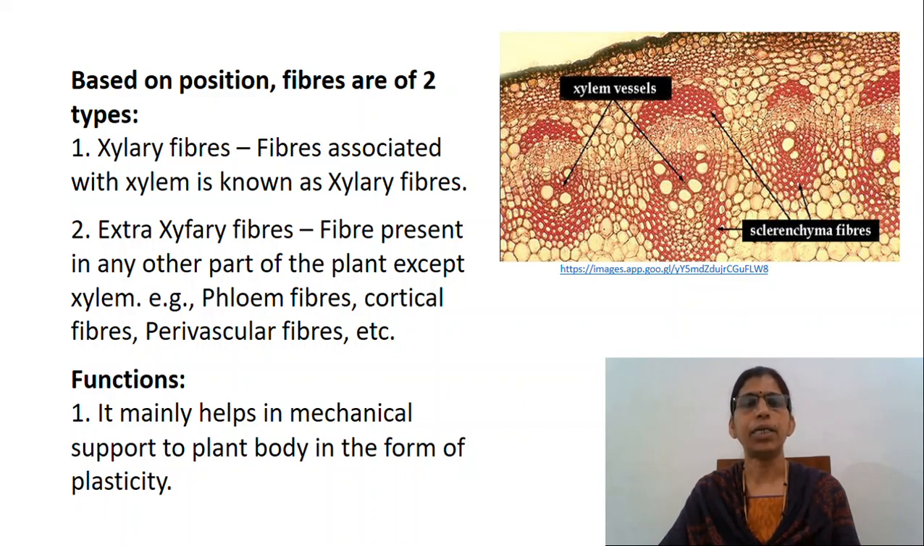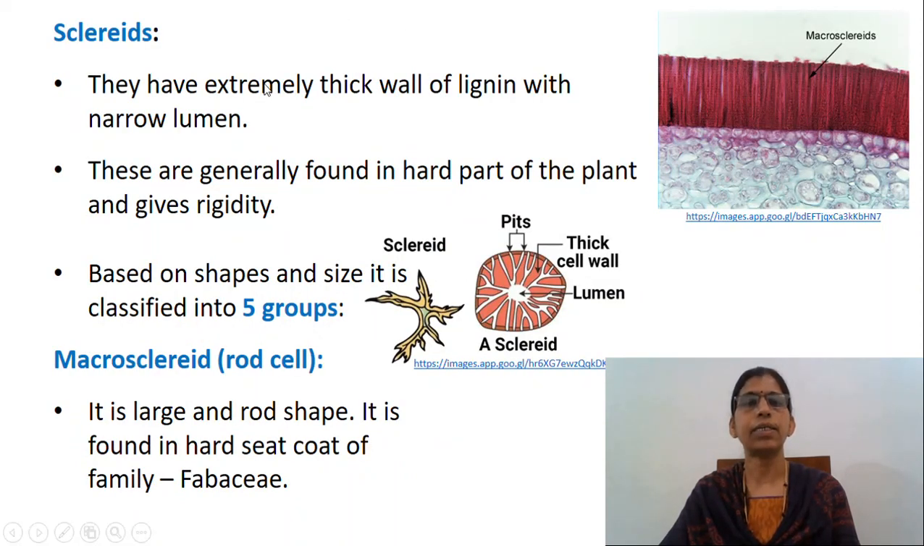It mainly helps in mechanical support to the plant body in the form of plasticity. Fibers are commercially important as hemp, jute, flax, ramie, etc. Now if we look into the sclereids, sclereids have extremely thick wall of lignin with narrow lumen. They are generally found in hard part of the plant and give rigidity.